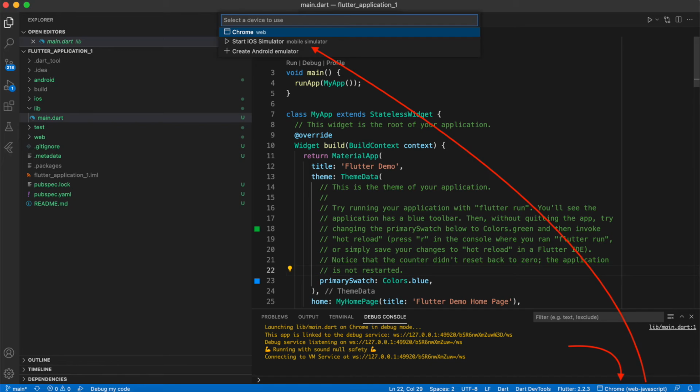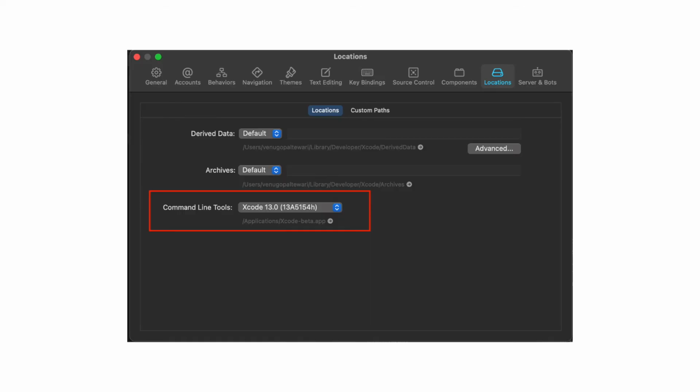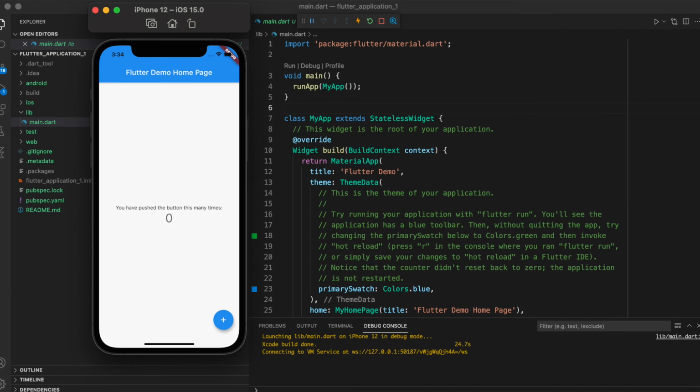Just in case, after selecting the simulator option and running the app, you get an error message that the iOS simulator is unable to connect, then you need to make sure of one more setting. You need to open your Xcode, and inside the preferences you need to ensure that in the command line tools you have already set version 10 or above. Once these settings are in place, you will be able to successfully run your application on the iOS simulator.